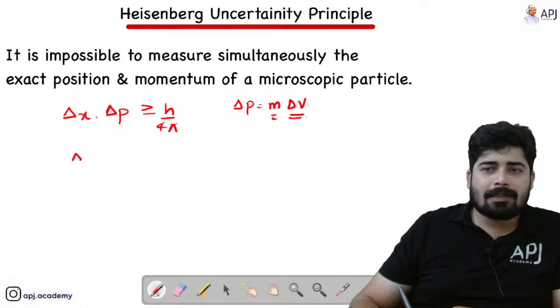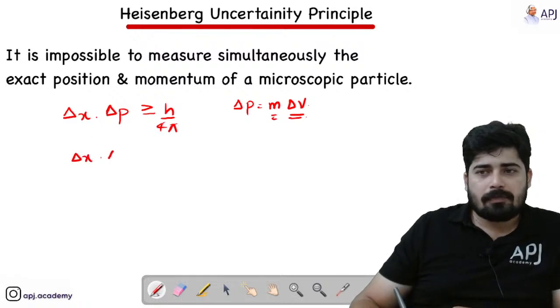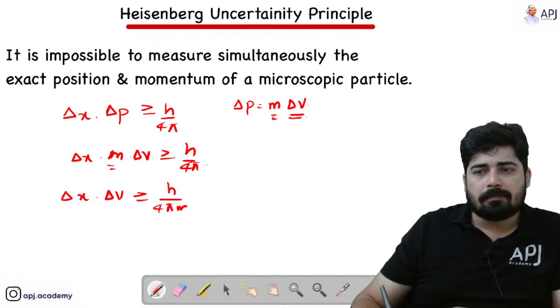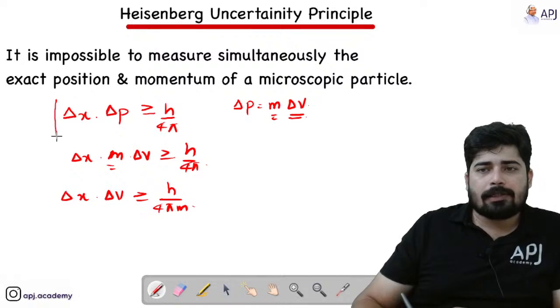So I can write it as delta x dot m delta v is greater than or equal to h by 4 pi. I can take this m to RHS and I'll get a new equation, that is delta x dot delta v greater than or equal to h by 4 pi m. And these two relations are very important.